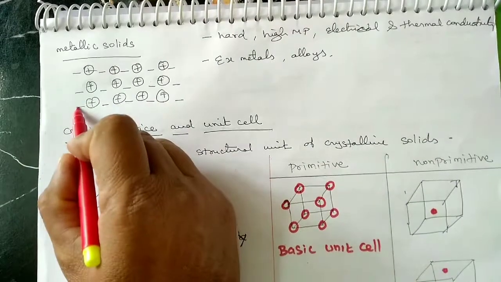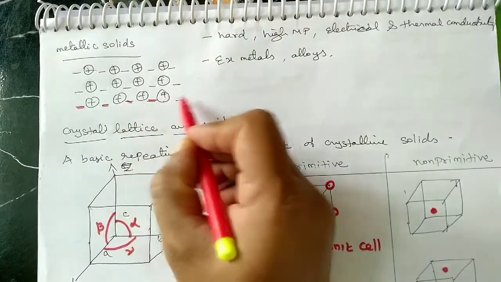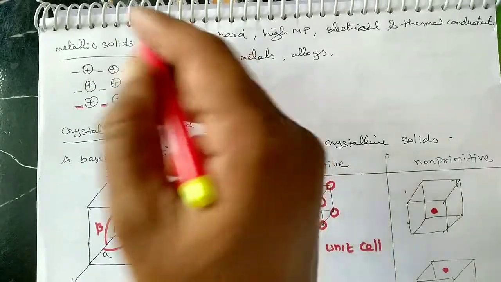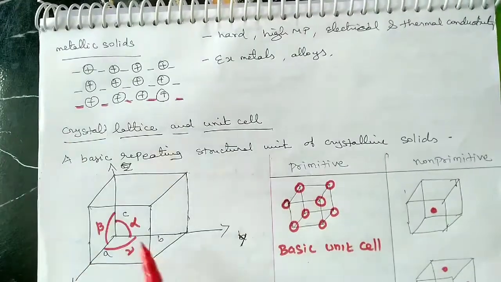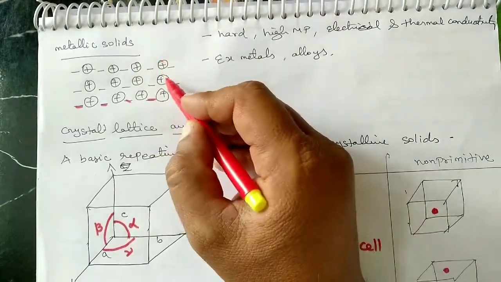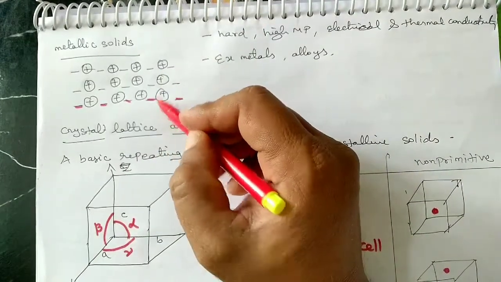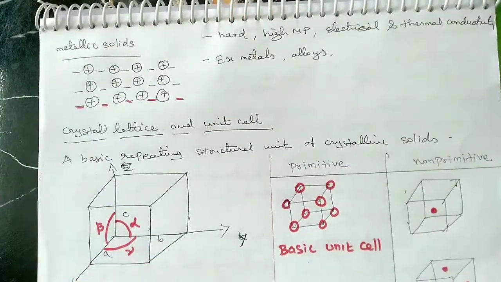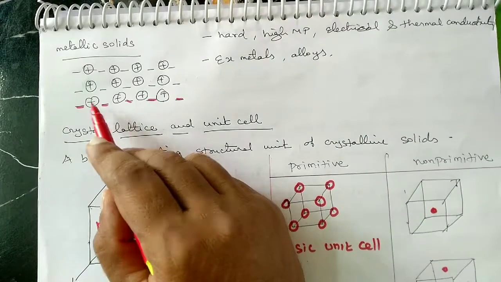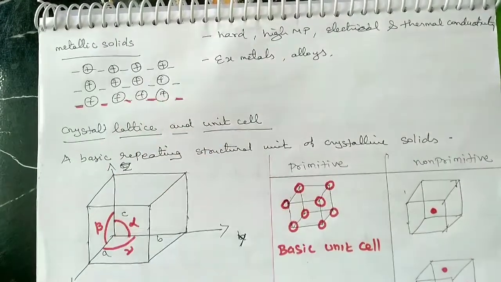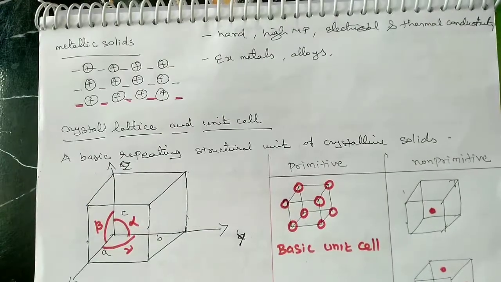Here note that the positive ion is immersed in the negative ions, and the number of positive ions is equal to the number of negative ions. It is called a metallic solid. The positive ion is immersed in the mobile negative ions.